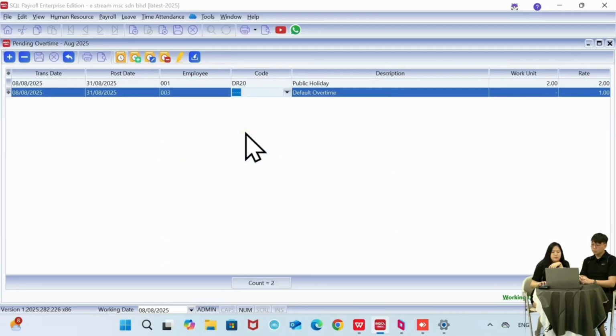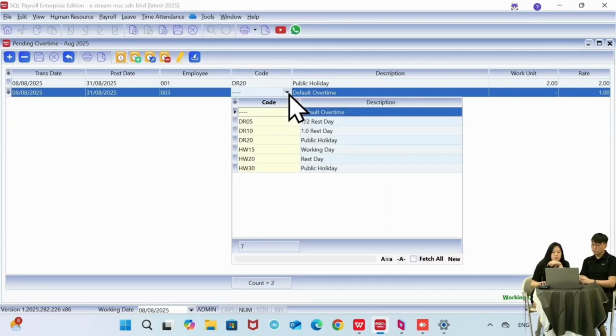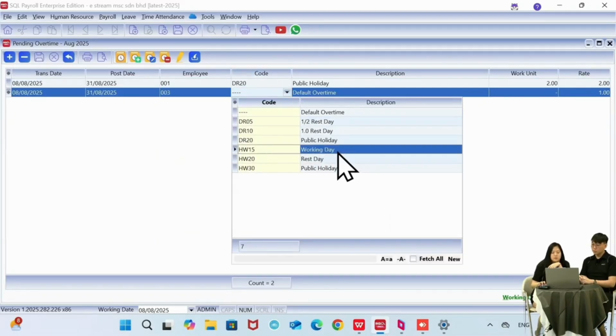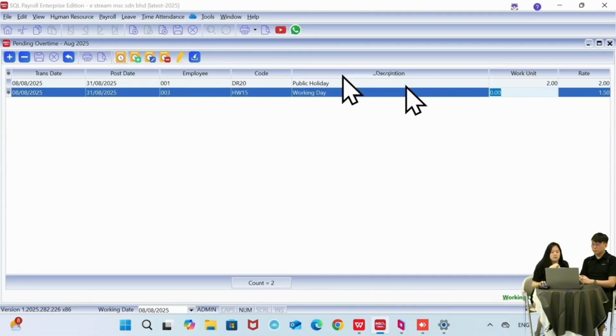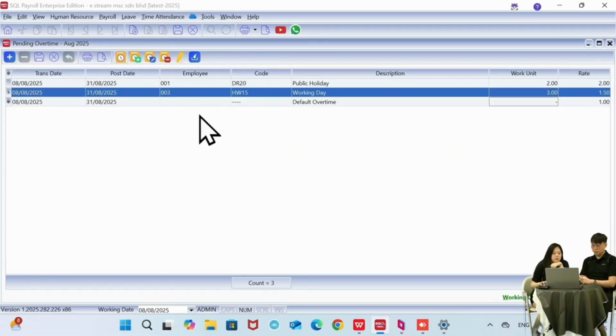Let's say this person has overtime. Let's say today this person works overtime for 3 hours. So since it's an hourly rate, over here I just put in 3. Then that's it. The system will auto calculate for you when you process the salary. So we can just put in a few.